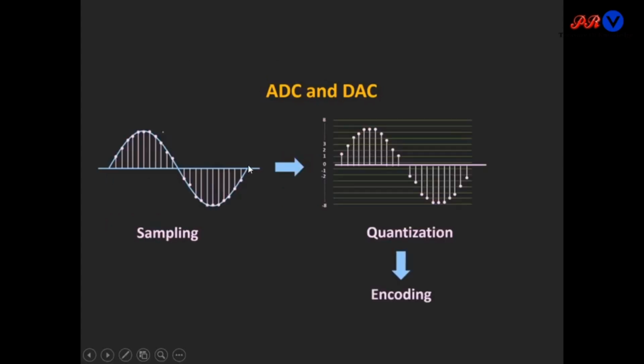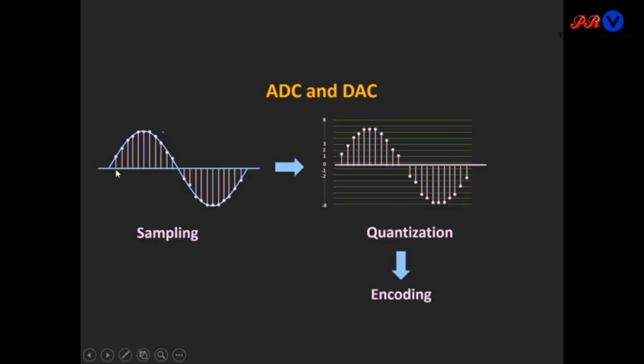Now we will see how an analog signal is converted into a corresponding digital signal. There are three basic steps used for conversion of analog to digital. First is sampling. The analog signal is sampled at different discrete instants of time, that is t1, t2, t3, t4.